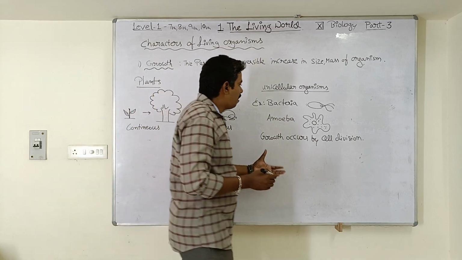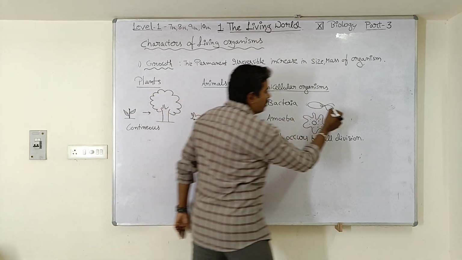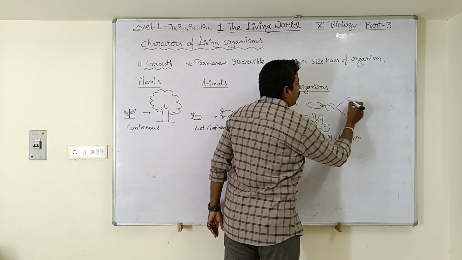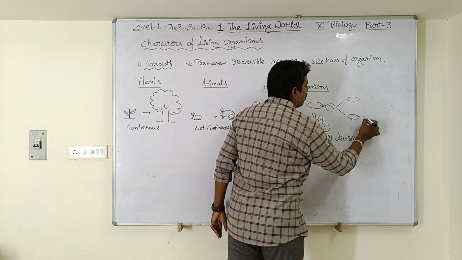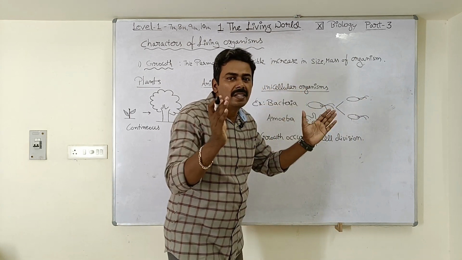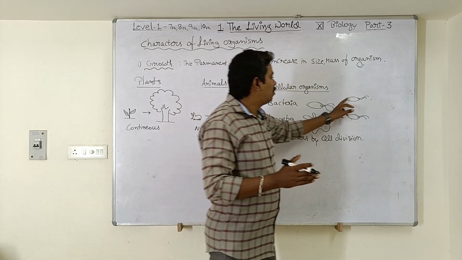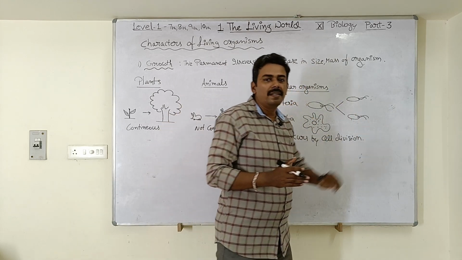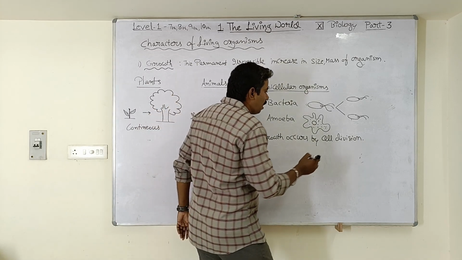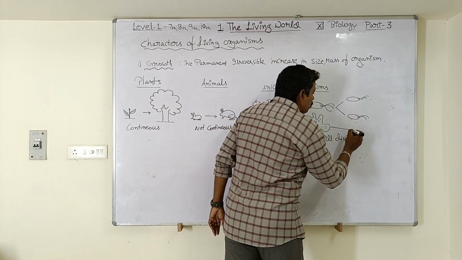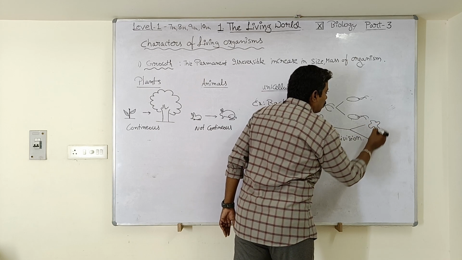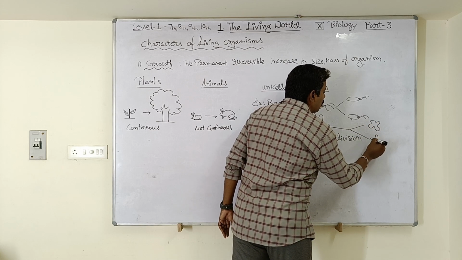Okay, so what is cell division? Look here, students, a bacteria is there. This bacteria will divide and form two bacterial cells. A single bacterial cell is going to split into two pieces and each piece will form a separate bacterial cell. So this is what we call cell division. And similarly, amoeba is also going to divide by cell division and form two daughter amoeba cells.